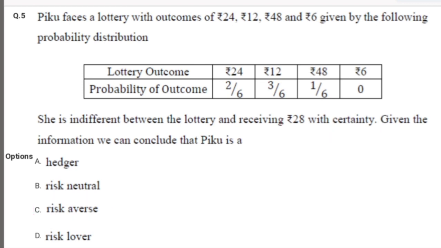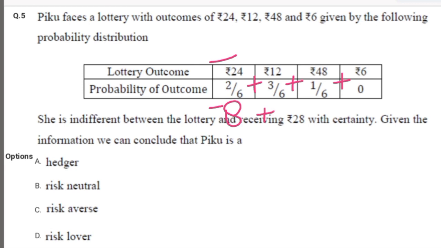Okay, so the expected utility of the lottery would be simply we multiply lottery outcomes by their corresponding probabilities and add them. So we have 24 into 2 by 6 plus 12 into 3 by 6 plus 48 into 1 by 6 plus 6 into 0. When solving, this will be 6 1s are 6, 4 2s are 8. We get here 8.